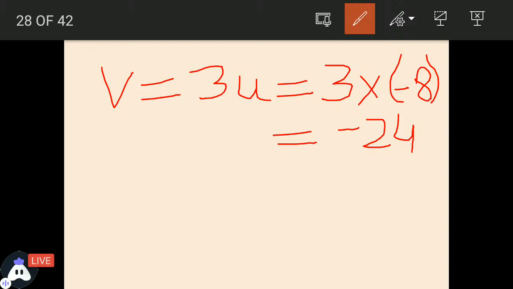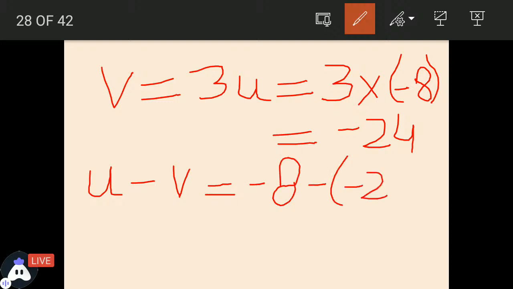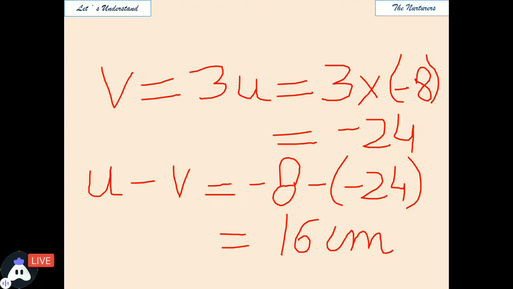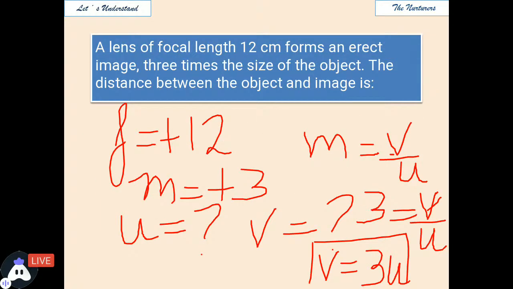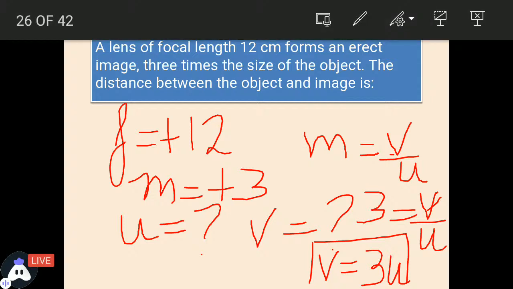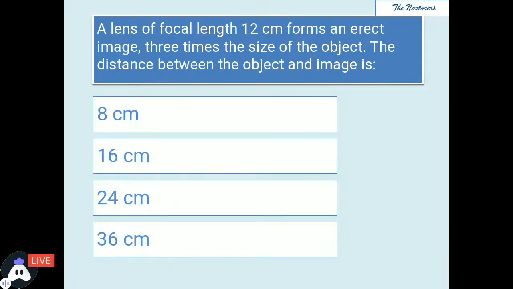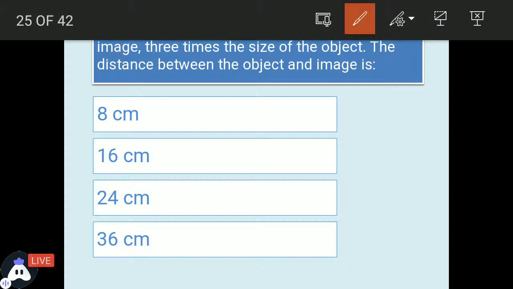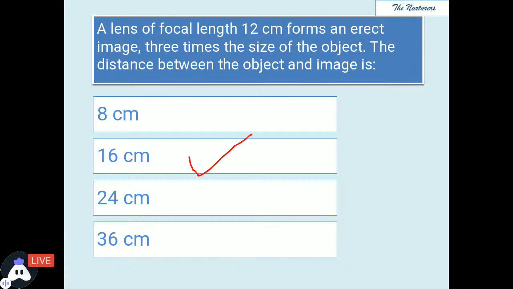But as asked in the question, you need to find out the distance between the object and the image. The object was denoted by u and the image was denoted by v. So putting the required values, minus 8 plus 24 will give us 16 centimeter. This numerical is important and was also asked in the boards last year. So you need to be careful while reading the question and answering it. So the correct answer is 16 centimeter.